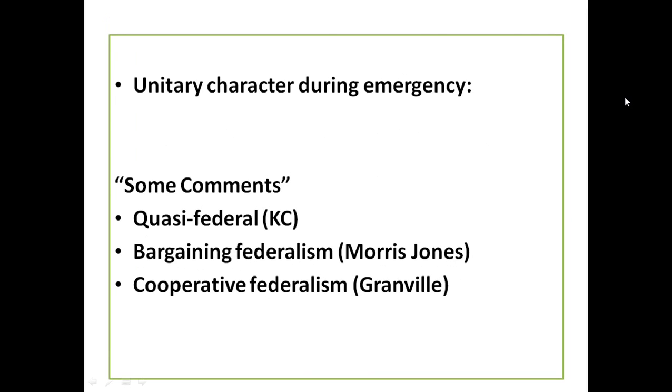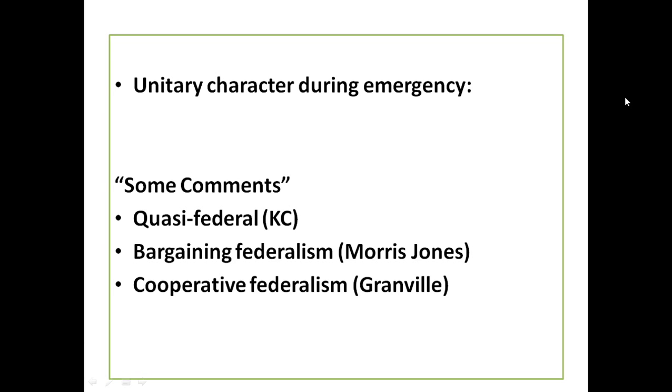Okay, so next important, that is unitary character during emergency. So during emergency, what happens? The position of the states will be in vain. Nobody has the power. The central will rule all the states. That is unitary character during emergency.